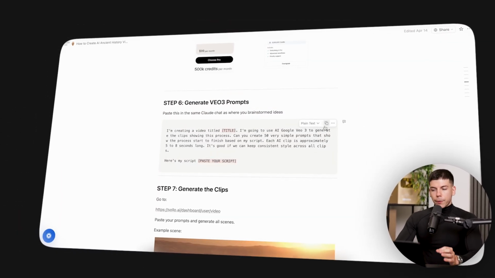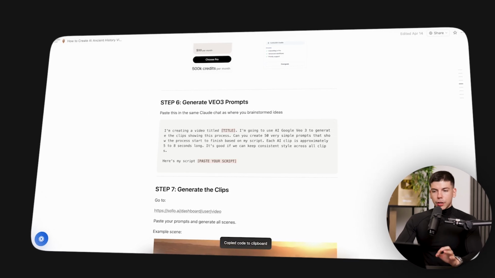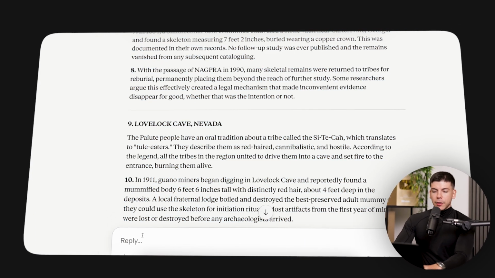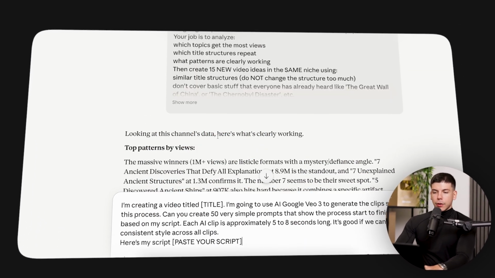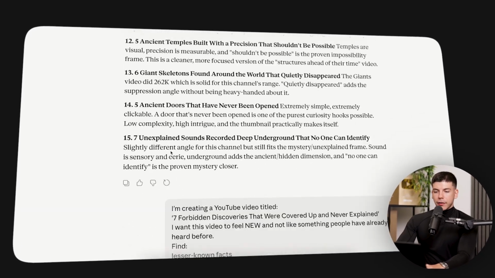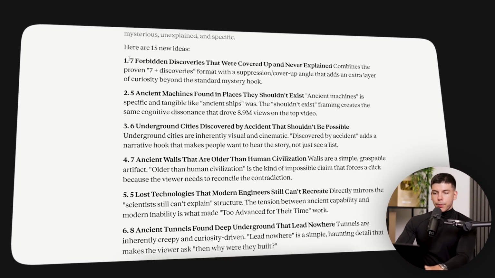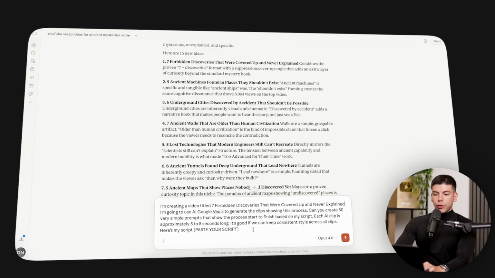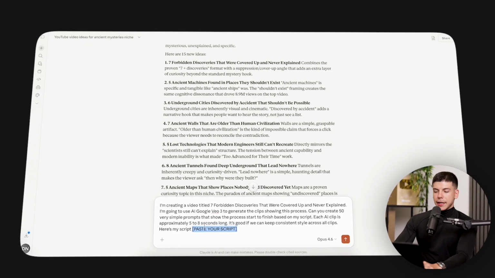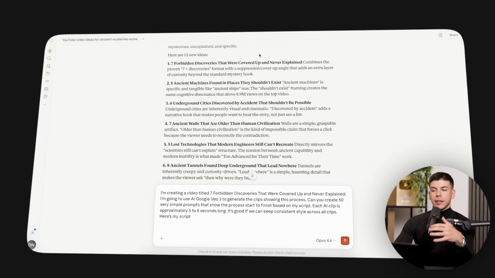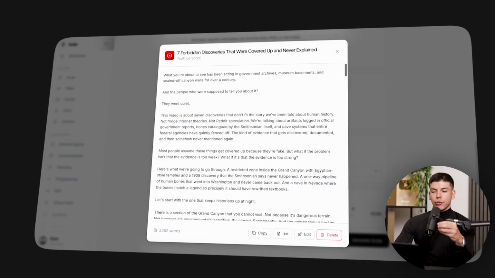So we're gonna copy, first of all, this prompt, and then we're gonna go back to Claude and we'll paste in the prompt, and then we'll just grab the title that we chose earlier. So in my case, that's gonna be 7 forbidden discoveries. But then we also need to paste our script at the end. This is the most important part, because then it's gonna generate prompts based on the script that we got.